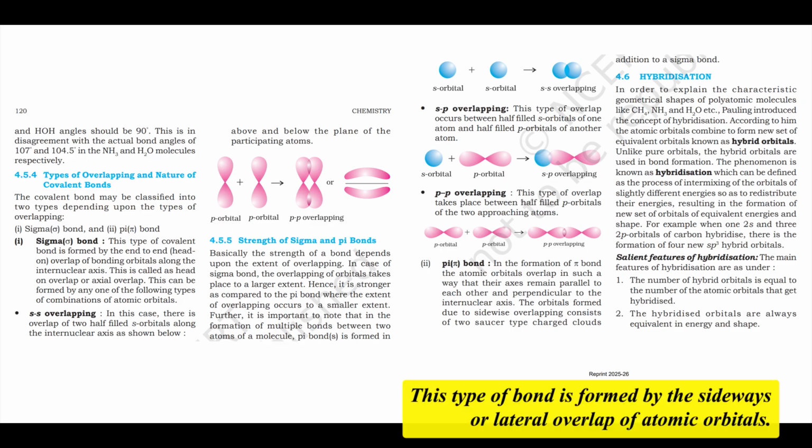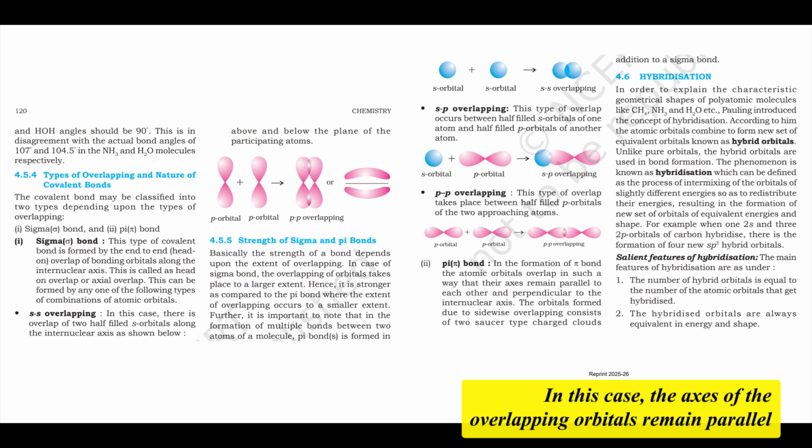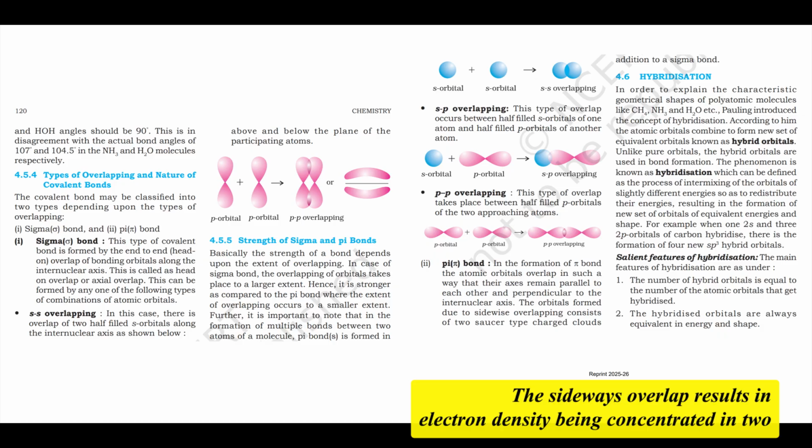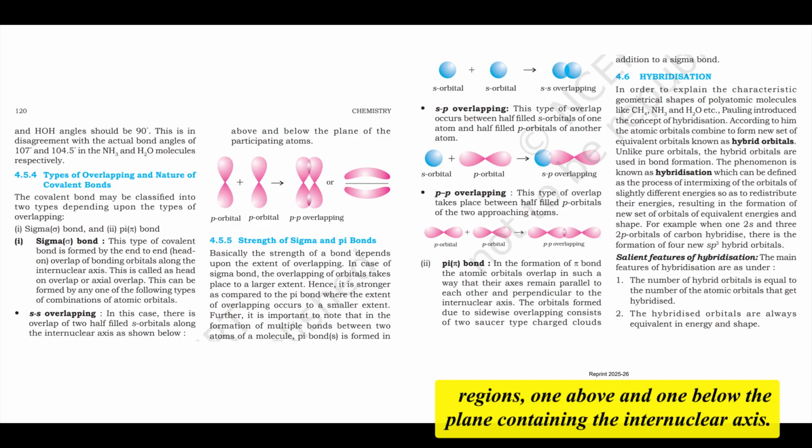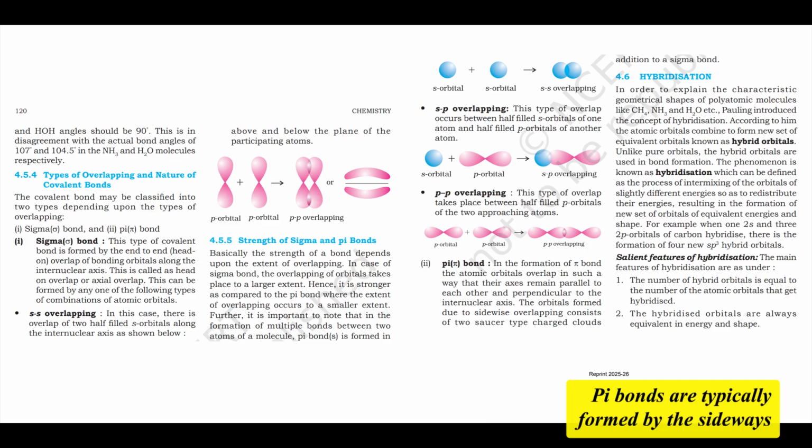2. Pi bond. This type of bond is formed by the sidewise or lateral overlap of atomic orbitals. In this case, the axes of the overlapping orbitals remain parallel to each other but are perpendicular to the internuclear axis. This sidewise overlap results in electron density being concentrated in 2 regions, one above and one below the plane containing the internuclear axis. Pi bonds are typically formed by the sidewise overlap of p orbitals, p-p lateral overlap. So sigma is head-on, pi is sideways.